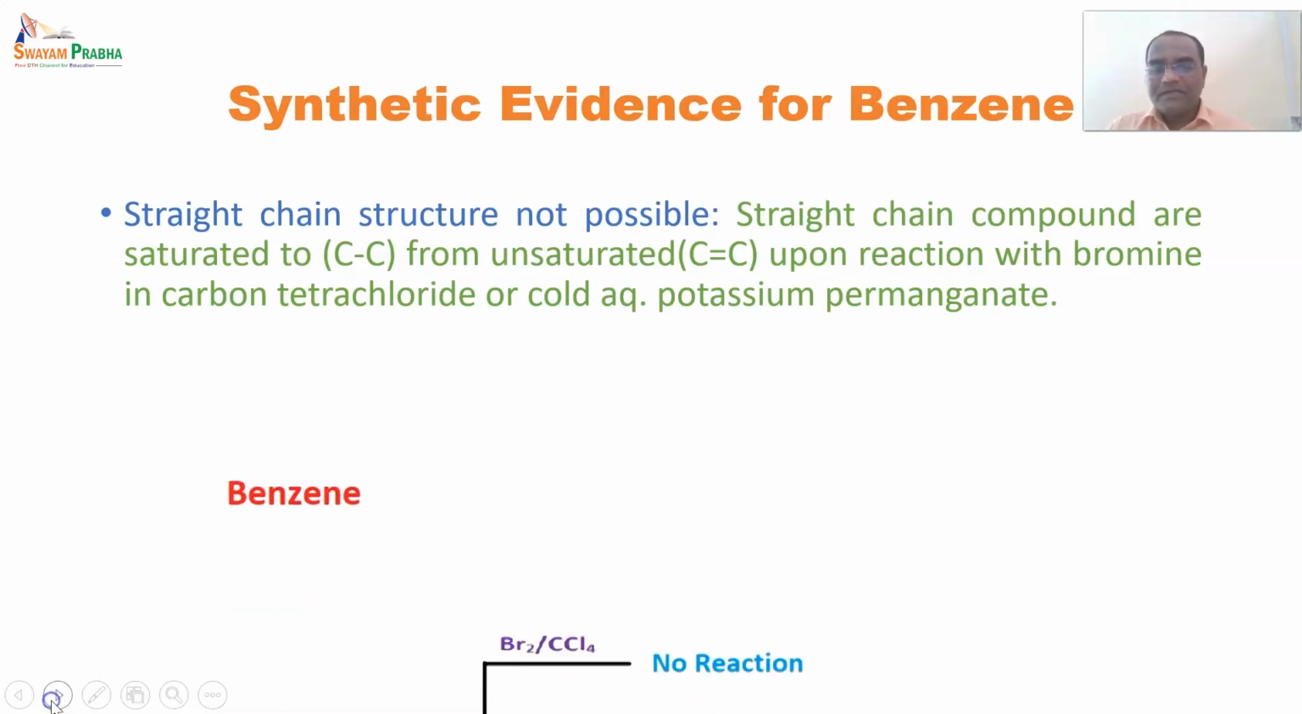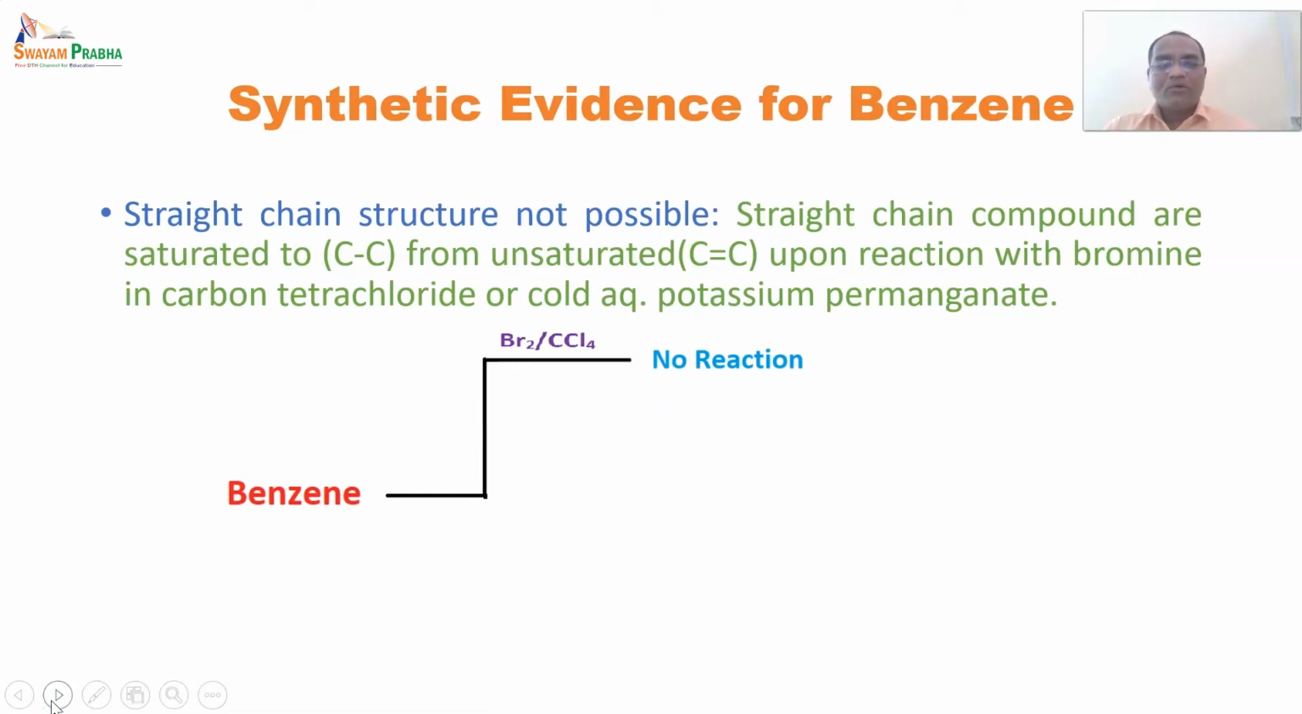So we'll see the reaction actually. Bromine is treated with CCl4, or carbon tetrachloride, and there is no reaction. Such a reaction is given by straight chain compounds which are unsaturated. So what happens in such a reaction? The unsaturated bond, or carbon-carbon double bond, is substituted by bromine, and as soon as it is substituted, it becomes a carbon-carbon single bond.